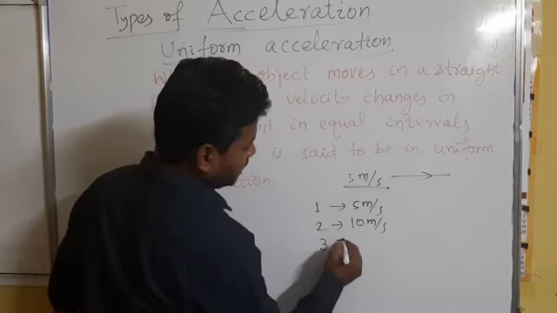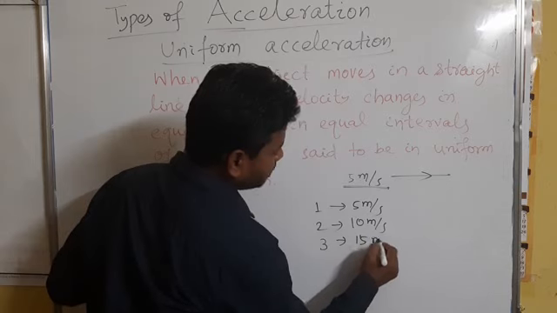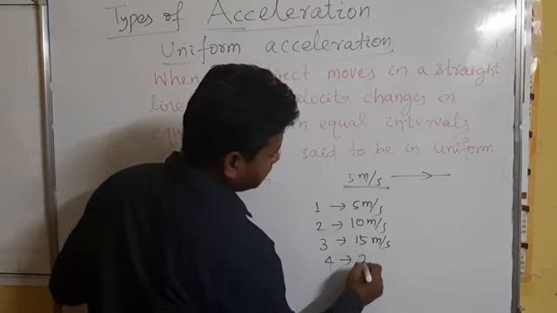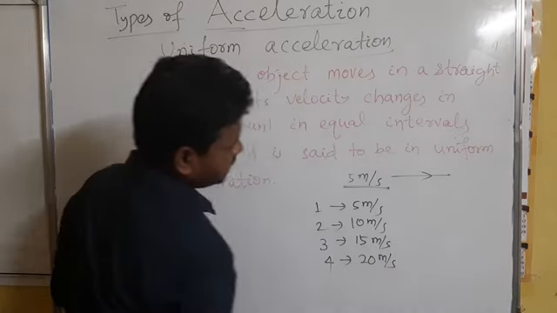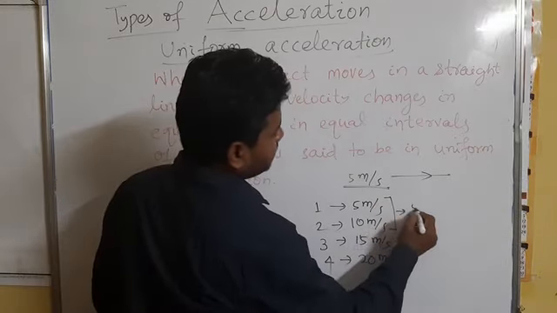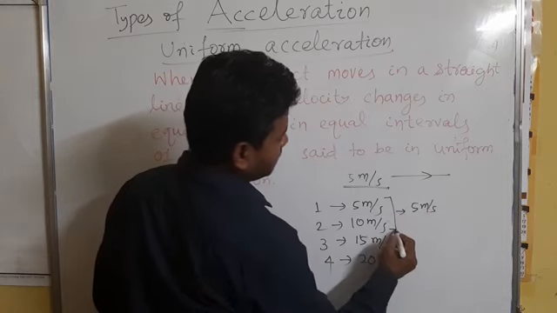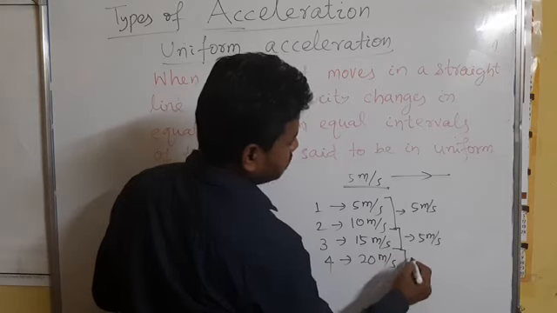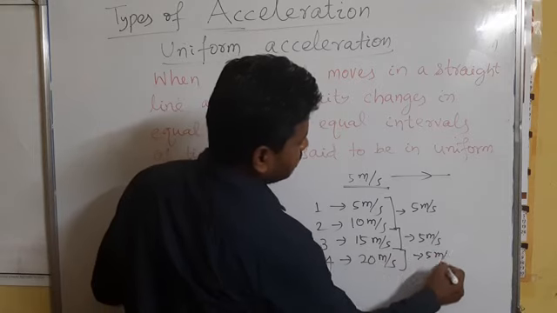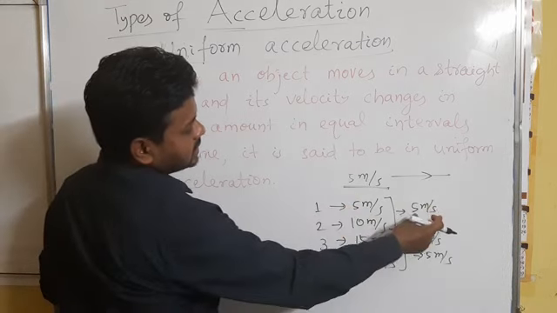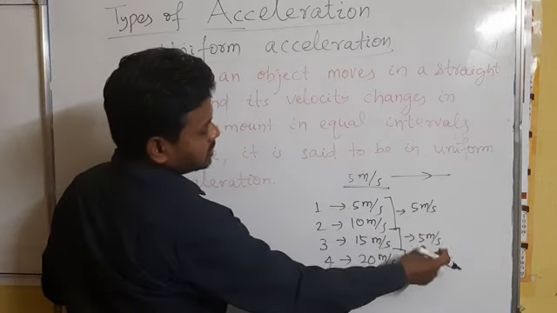After another 1 second, it becomes 15 meter per second. And after another 1 second, it becomes 20 meter per second. So in each second it changes by 5 meter per second. Here also 5 meter per second, here also 5 meter per second. What does it mean? In each second its velocity increases by 5 meter per second.